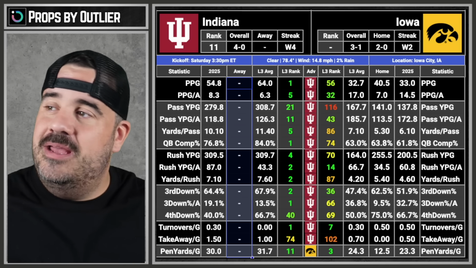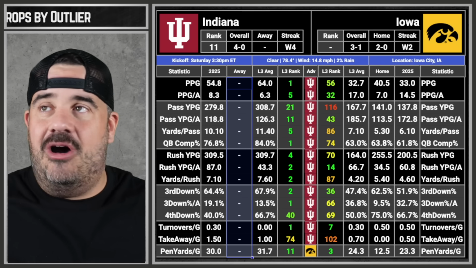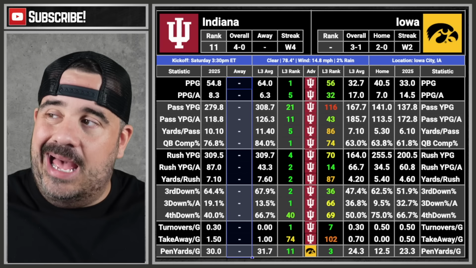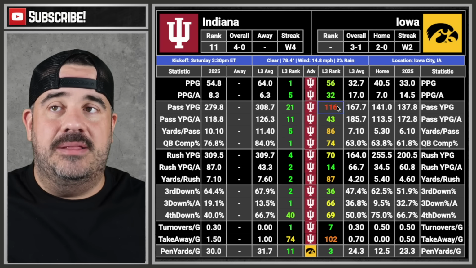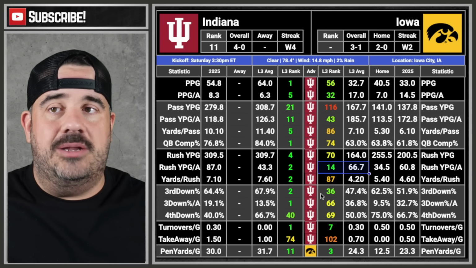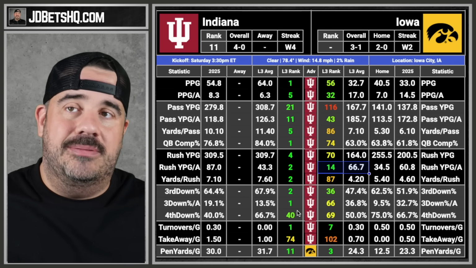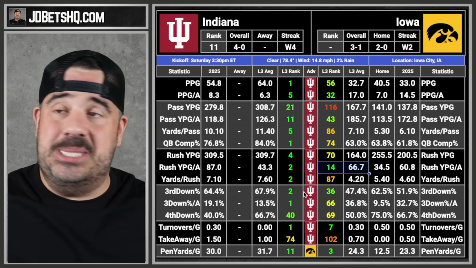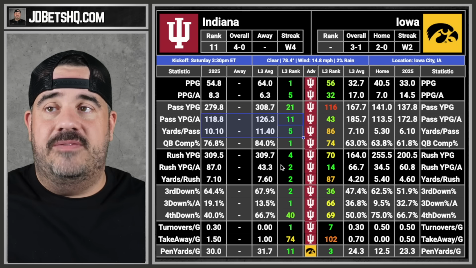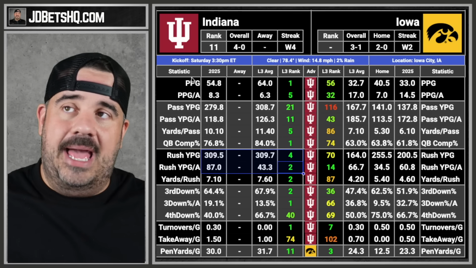Makes you wonder. You know everybody and their mama is gonna be on Indiana after watching that last week, and everybody's like, well, Iowa can't throw. I don't know. Iowa might. Like the numbers, yeah. Pass defense is great, but still. I don't know. I lean Iowa. Believe it or not, I lean Iowa at home. Just something tells me that, yeah, they can't throw, but their defense is so good. That defense is nasty. I can't take them on the road.